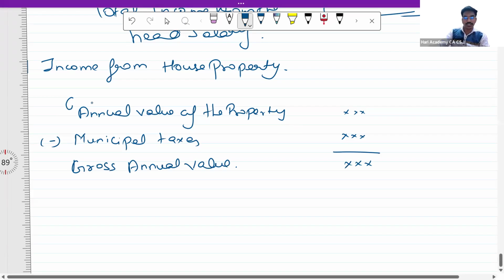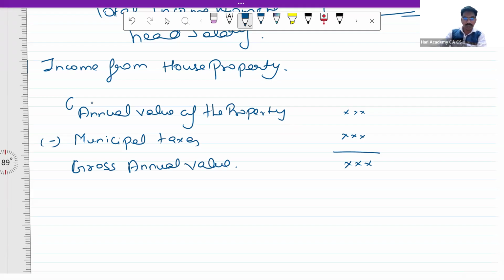Sorry, I'll just use the terminology which is used by books. This will be gross annual value and this will be net annual value. So from this net annual value, there are only two deductions. Deduction under section 24A, which is going to be 30% of net annual value.